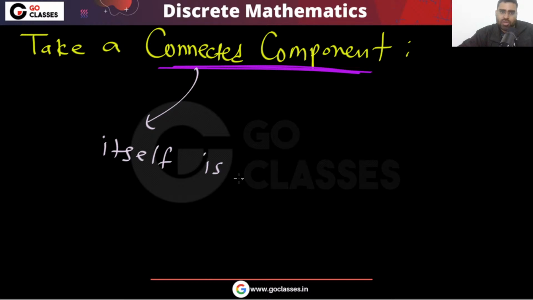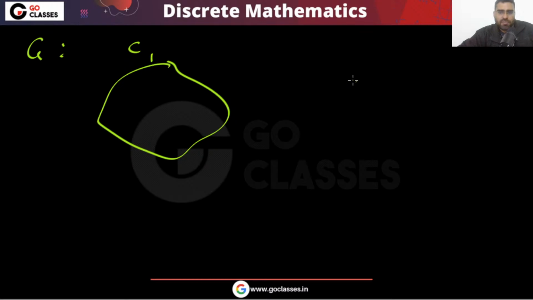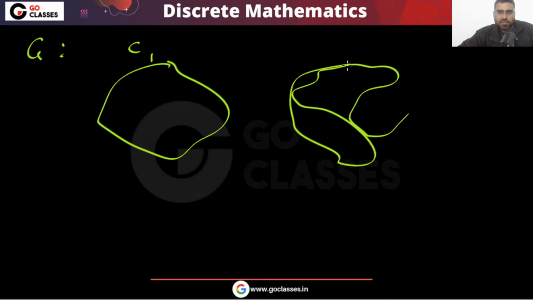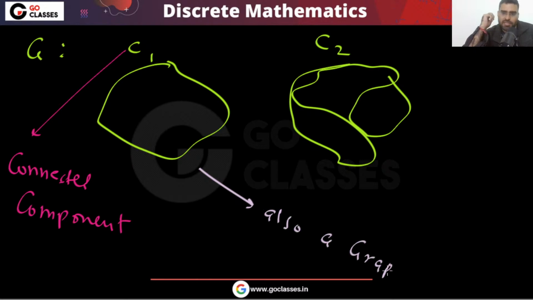It is itself also a graph, right? If you have a connected component in any graph, let's assume you have graph G. In this you have connected component C1, and this is your connected component C2, and so on. So can I say that this itself is a graph? Yes or no? This is also a graph individually.